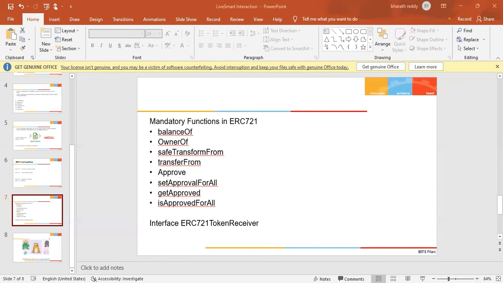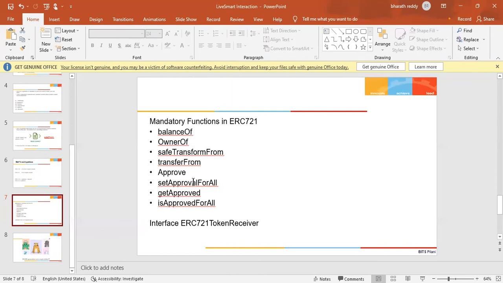If you want to know what is the address that has been approved for a specified token, you can call the getApproved function. You can also approve an address for all of this type of tokens, so in this case you can call setApprovalForAll. And if you want to know if there is an address that is approved for all the tokens of an address, then you call isApprovedForAll.